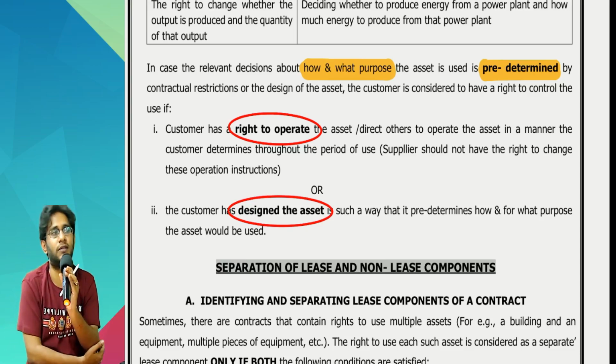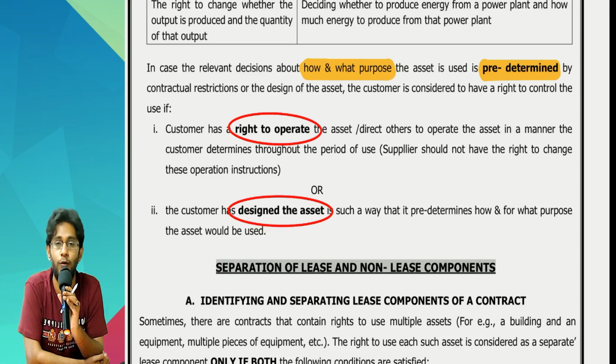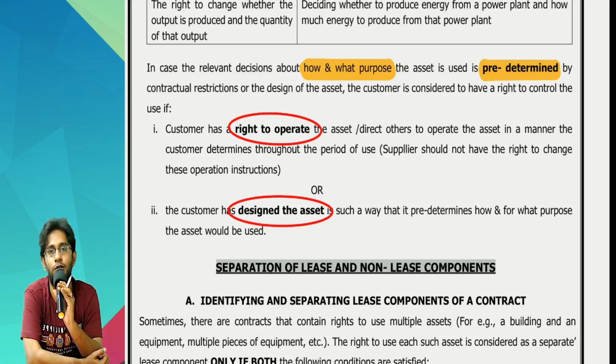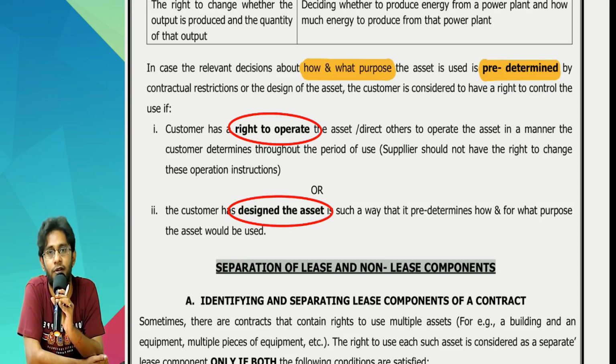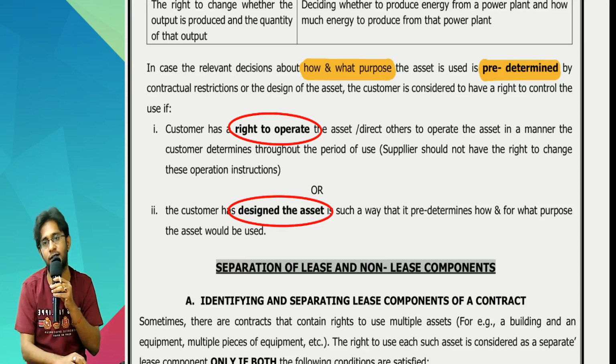If you are operating the asset, what does it mean? You will at least determine how much quantity of power is to be generated using that leased asset. So at least that decision making is in your hand. If that is also not there, then you technically don't have any right to control the asset unless you have participated yourself in the designing of the asset itself.